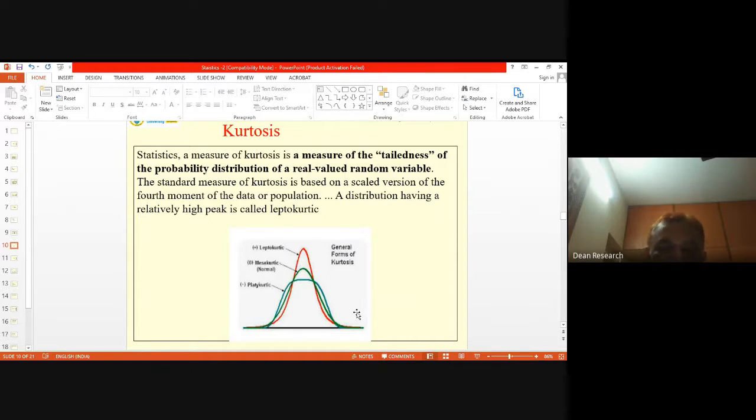In a leptokurtic curve, you will find very little area under the tail part of the curve, whereas in a normal curve it is much better than the leptokurtic curve. And in the case of platykurtic, you will have more area at the tail ends of the curve.